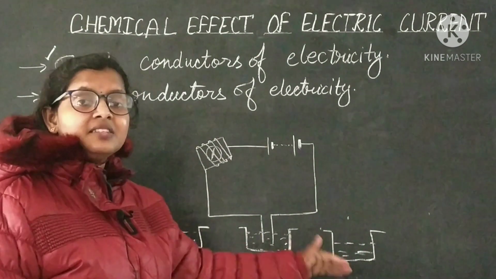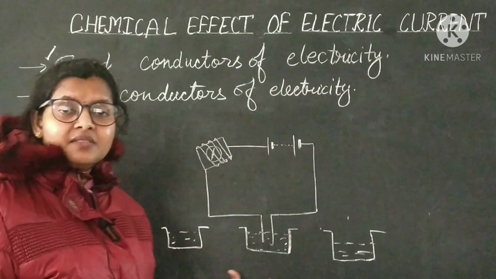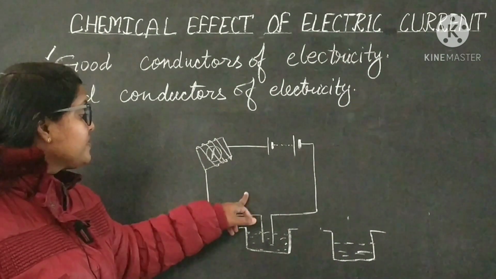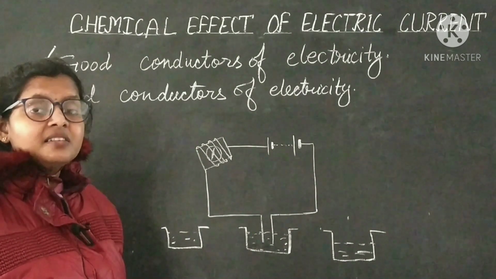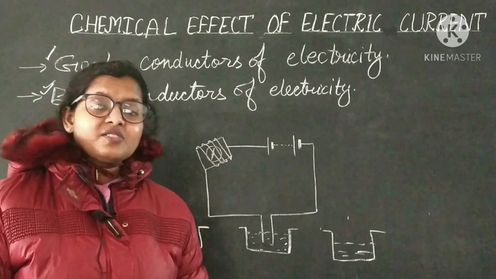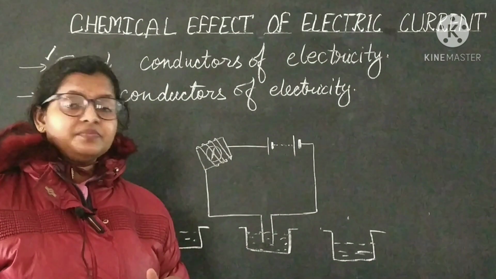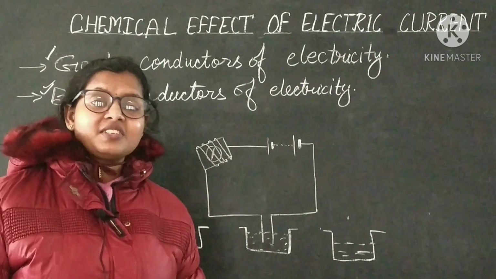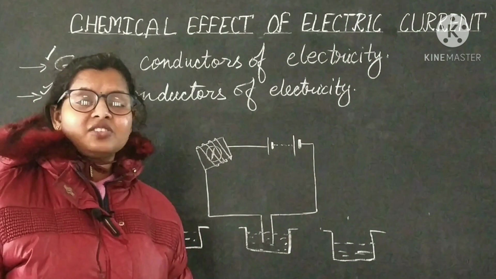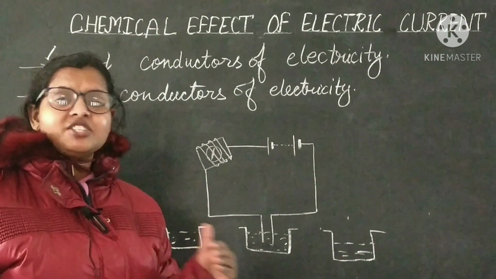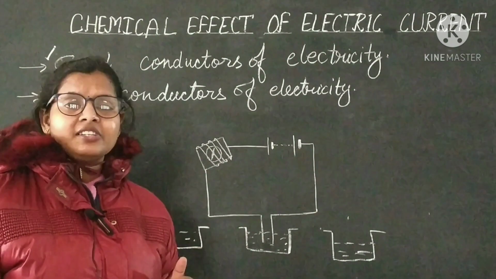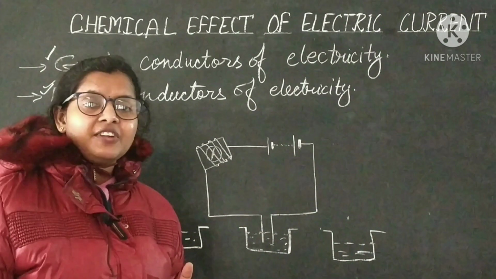Mix these 3 substances in the distilled water in the 3 caps. Now with the help of this tester, test each and every solution, and the solution in which the compass needle shows deflection will be a good conductor of electricity, and in which it is not showing deflection, it will be a bad conductor of electricity.